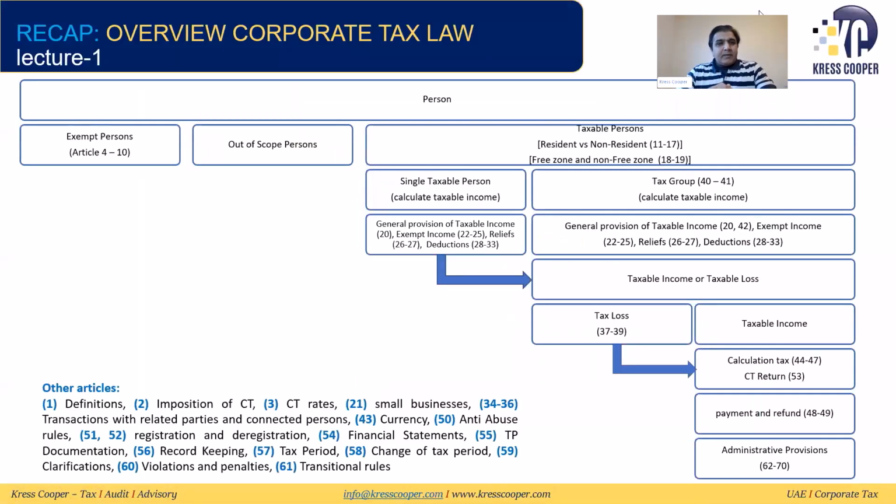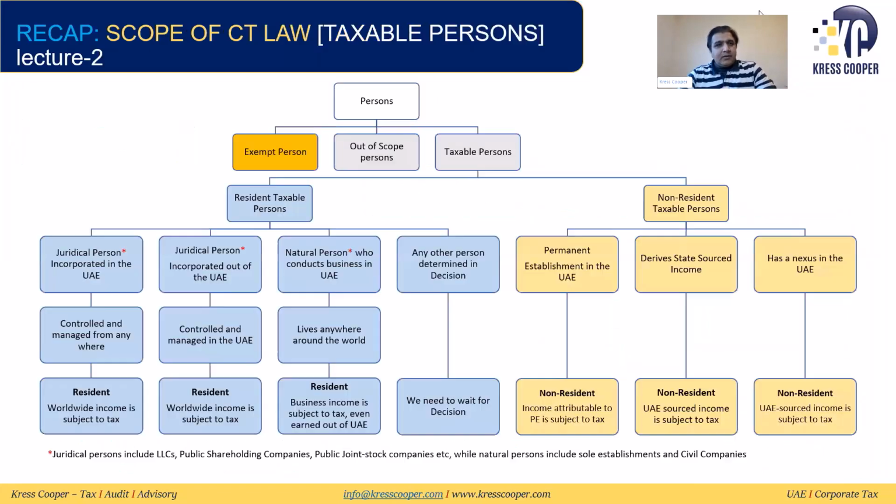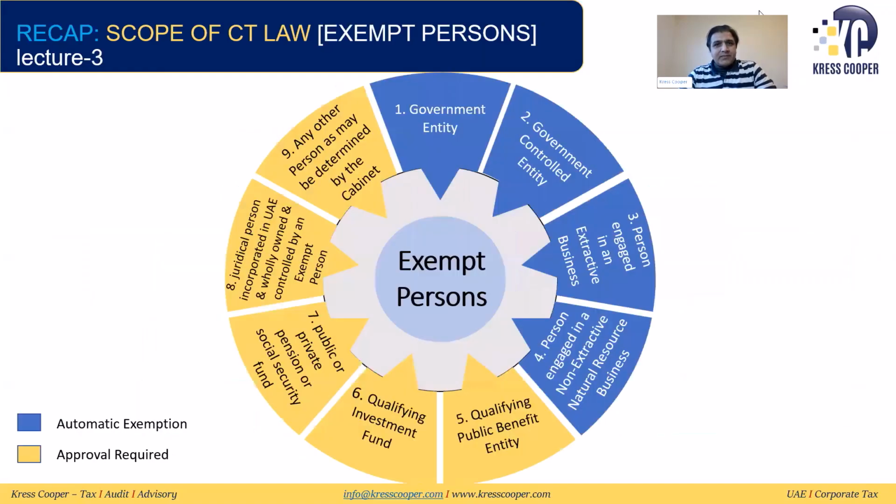In our previous lectures, we have already discussed the overview of UAE corporate tax law. In our second lecture, we discussed the scope of UAE corporate tax law. In the scope, we discussed persons, exempt persons, out of scope persons, taxable persons, resident taxable persons, as well as non-resident taxable persons.